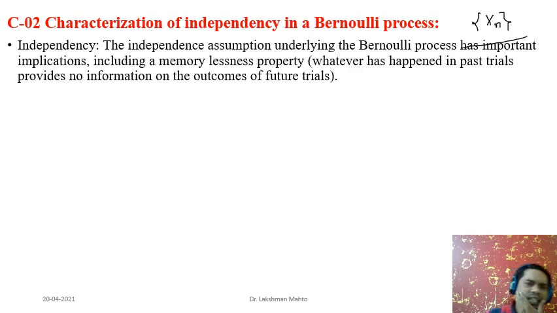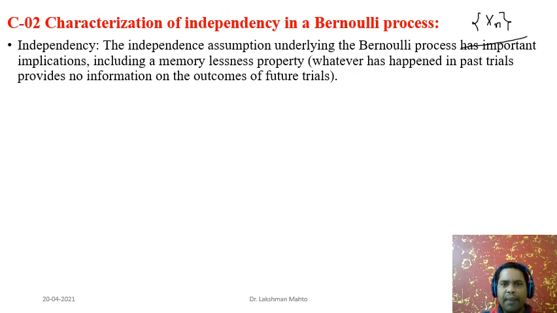So what does it say? Take any two sets of members of a Bernoulli random process and define some kind of event from one set and another event from the other set. Then you will observe that the two defined events are independent of each other if there is nothing common between the two sets. That is the independence property we will see here.